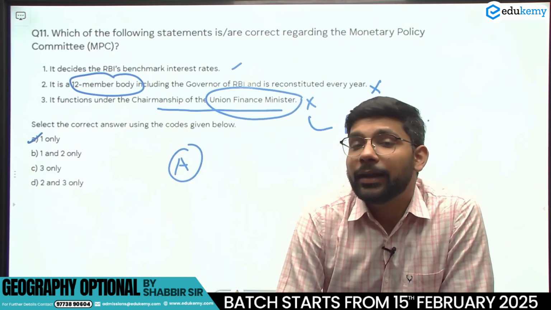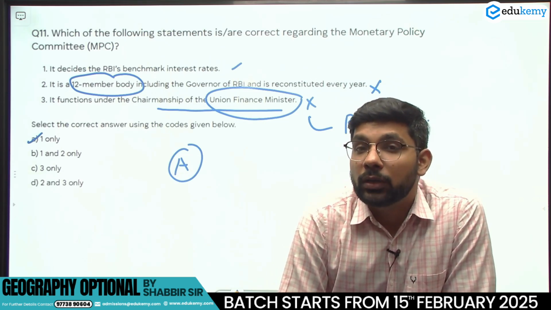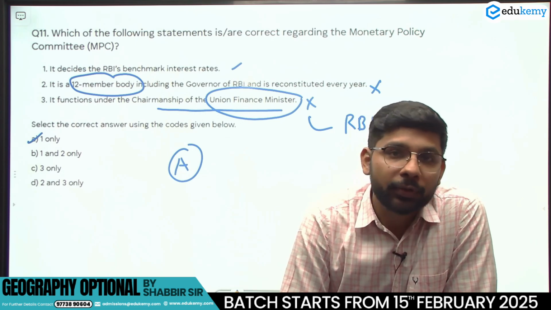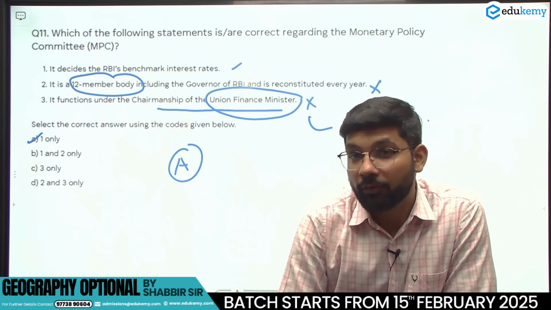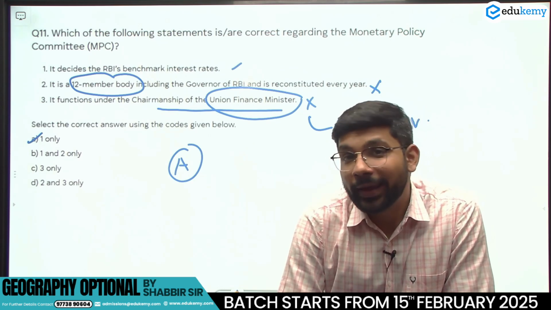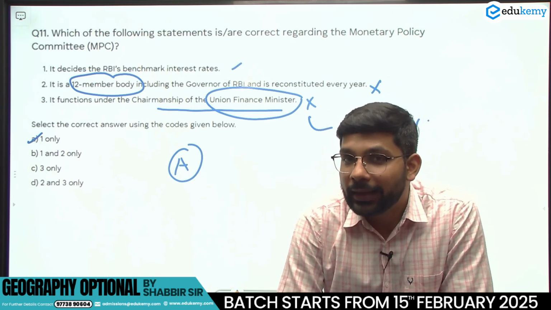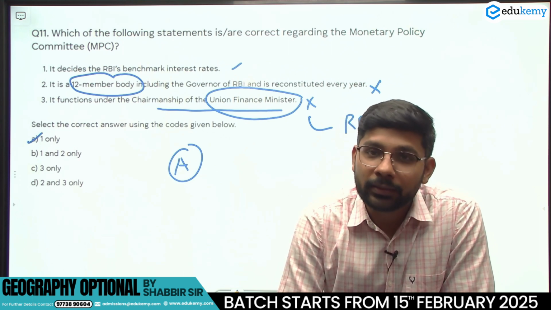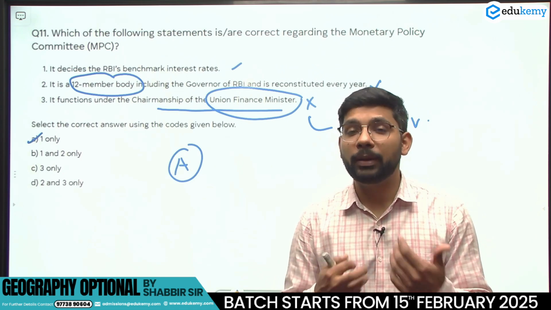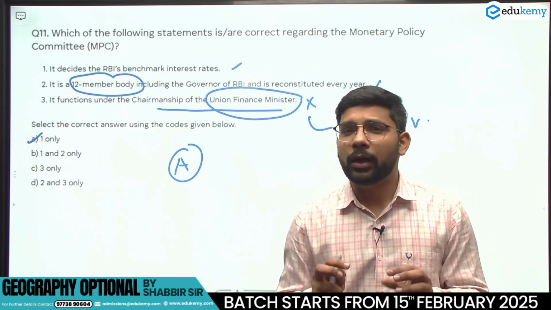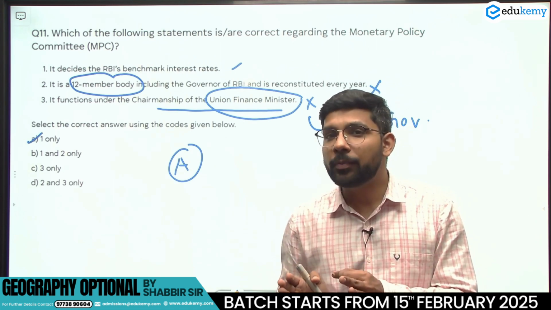Now, which kind of questions can UPSC ask? They can ask a question related to the rates set by the Monetary Policy Committee, the number of members required for the quorum, who can head the Monetary Policy Committee meeting, whether the Deputy Governor can head the meeting or not. These kinds of statements UPSC can ask in your prelims examination. They can also ask whether the decision of the MPC is binding on the RBI or not.